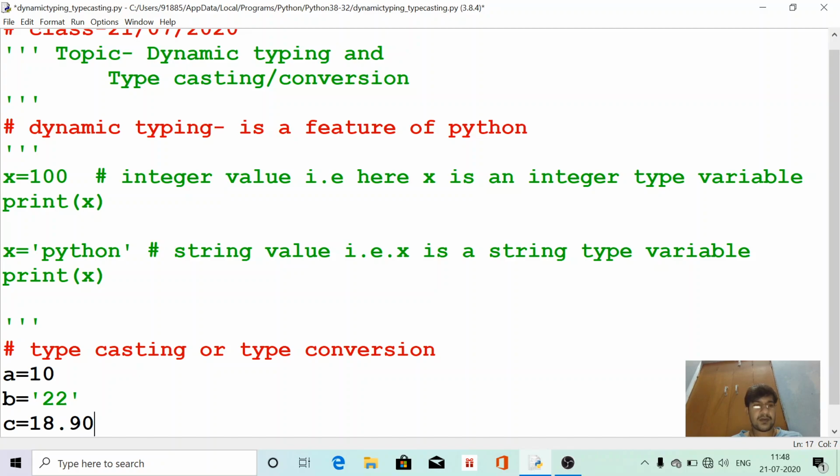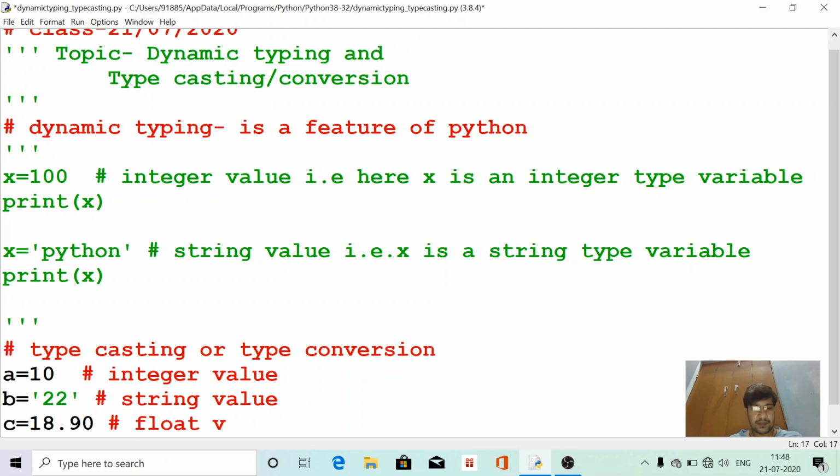Now you can see that this is your integer value, the second one is your string value, and the third one is your float value, or decimal value.